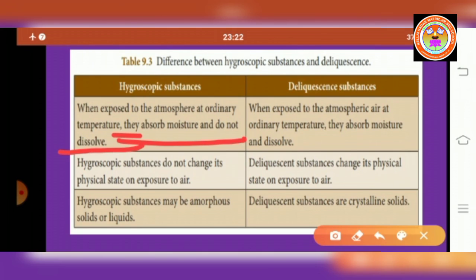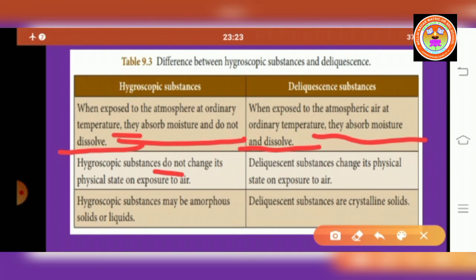But deliquescent substances, when exposed to atmospheric air at ordinary temperature, absorb moisture and dissolve. Hygroscopic substances do not change their physical state on exposure to air.